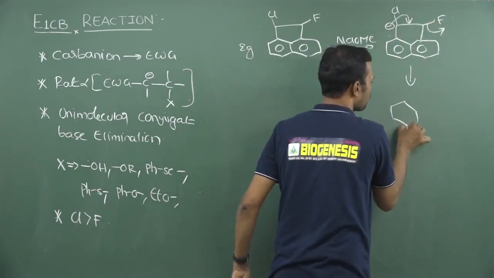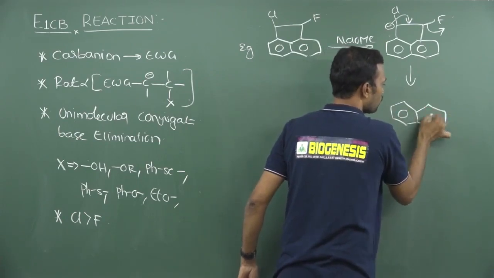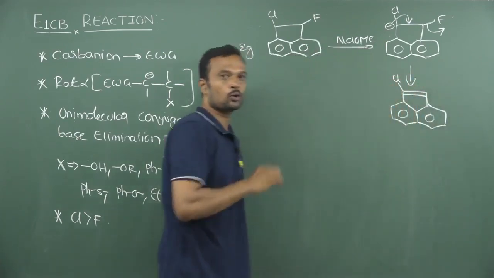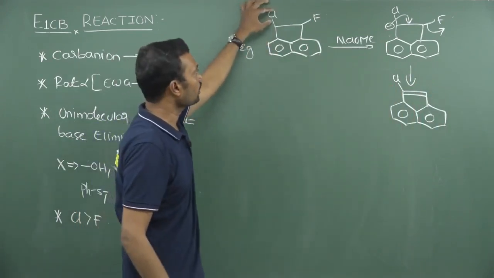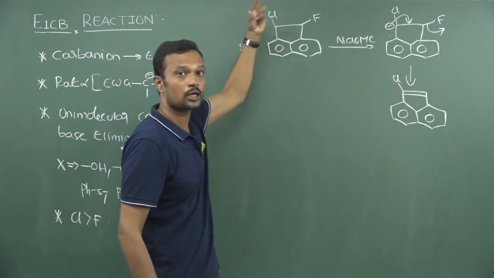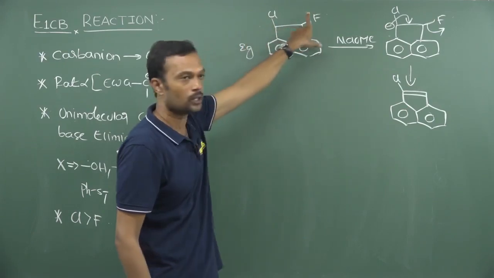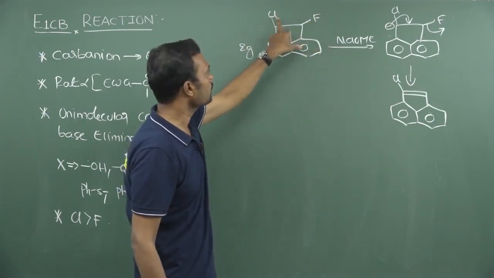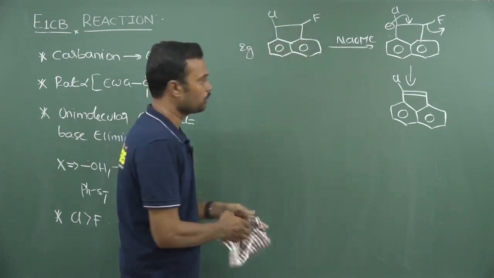This is most important for even E1cB. When fluorine and chlorine both are given, remember fluorine is a poor leaving group and chlorine has much more ability to create more acidity on this carbon as compared to fluorine. Why? Because there are no empty d orbitals here, and here there are empty d orbitals present. Okay, you may expect like this.